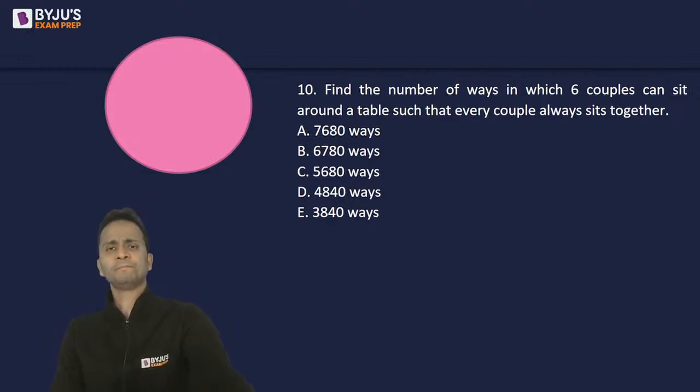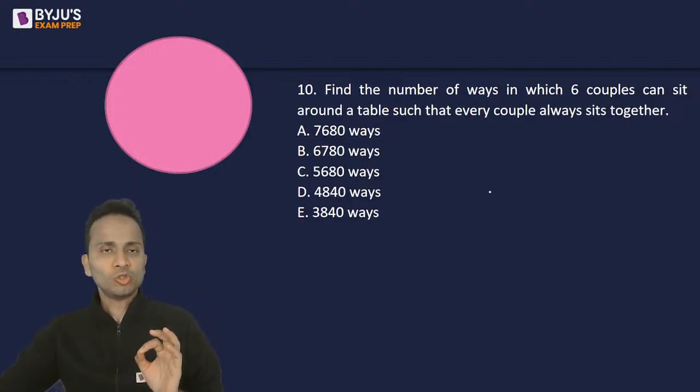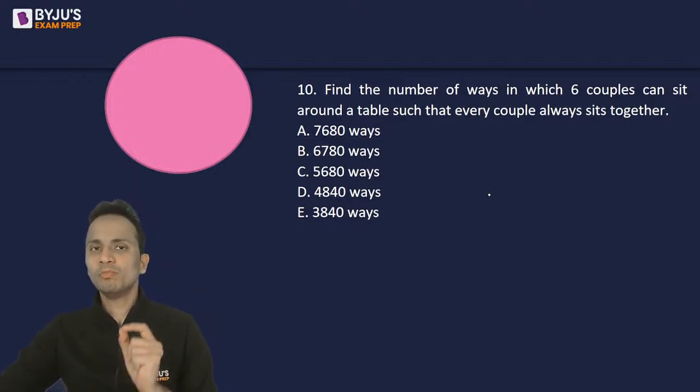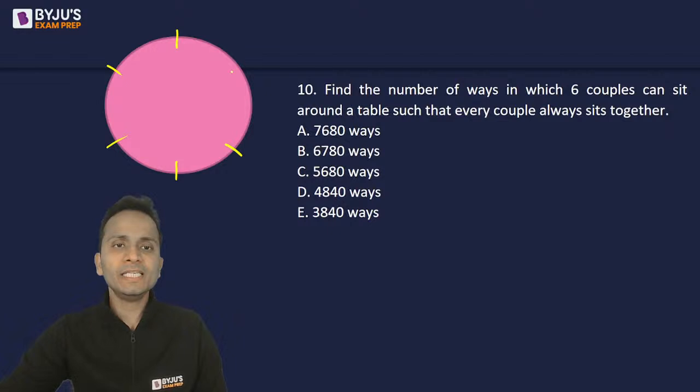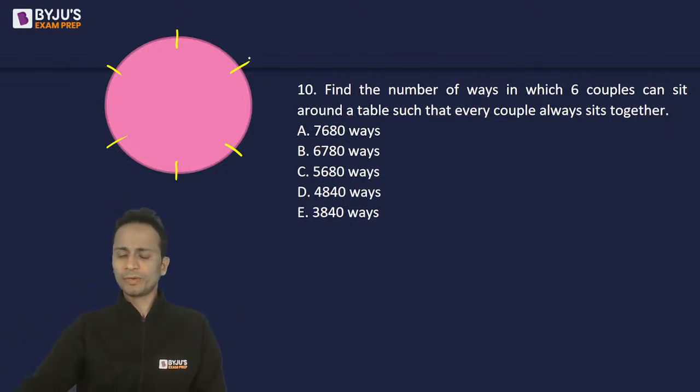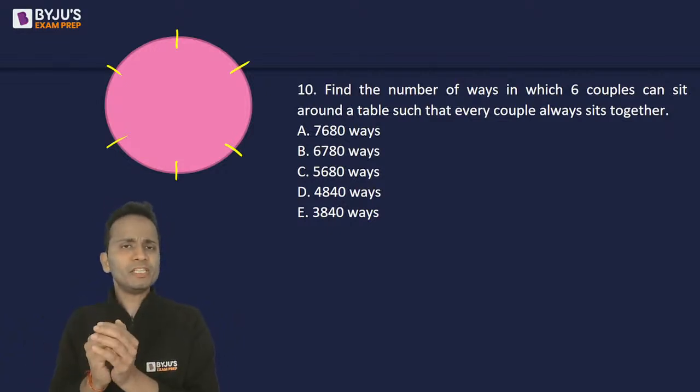Let's solve. Now there are six couples and every couple has to sit together. So to start with, I'll assume every couple as a single entity. That means there are only six entities that will have to sit, because every couple will sit together.